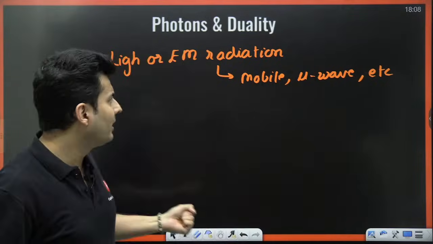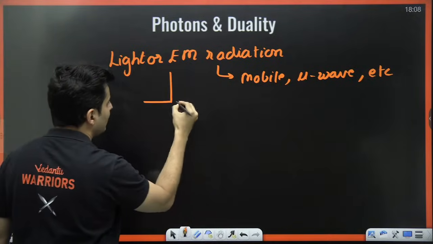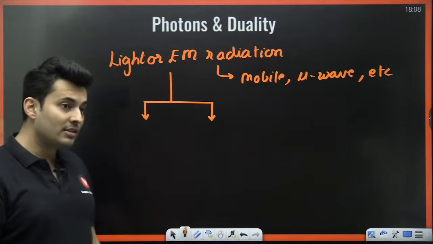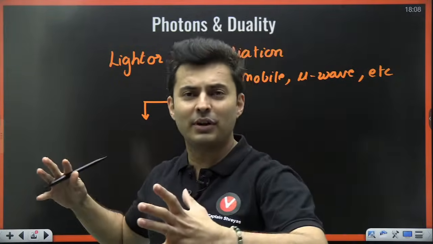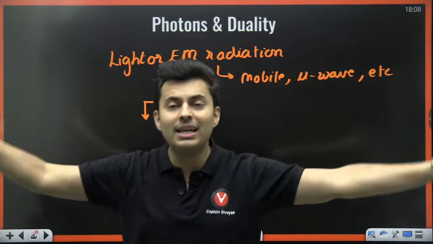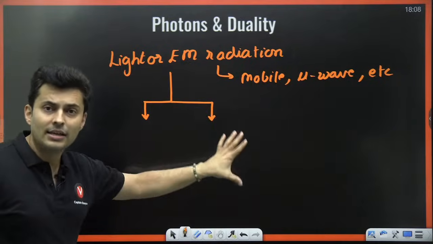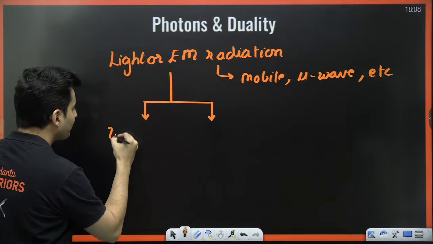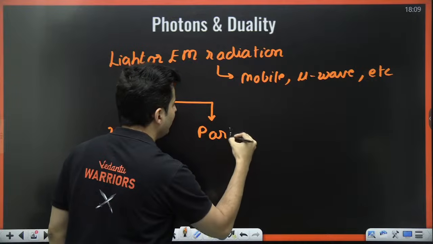All these are electromagnetic radiations, or basically light. This has dual personality disorder. Light has dual personality disorder. Like you might have seen some movies where somebody behaves very differently in front of someone, and in front of somebody else behaves completely differently. So light also behaves differently in different setups or different experiments. So one is your wave behavior and the other one is the particle behavior.